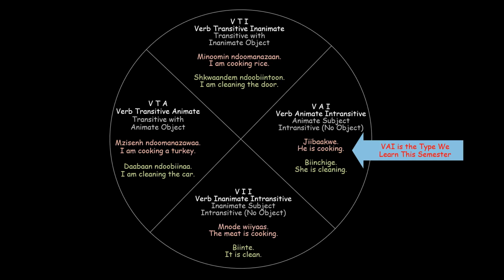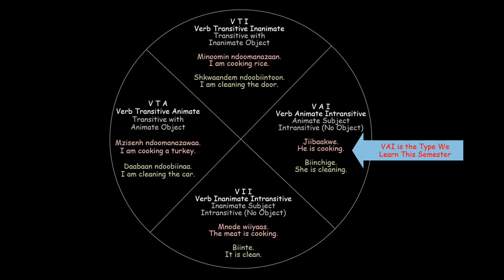Here you see a visual representation of the 4 verb types. In this, we will be looking at 2 verbs, cooking and cleaning, and how each verb acts depending on which category it falls into. Starting on the right in the middle, you see the capital letters VAI. VAI is verb animate intransitive.